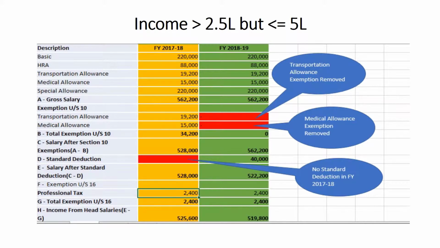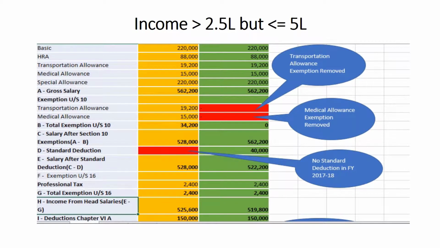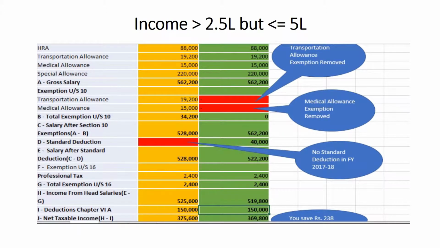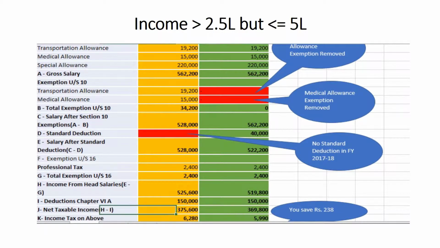We will consider the same professional tax of rupees 2,400 for both the financial years. Hence your income from head salaries is 525,600 for the financial year 17-18 while it is 519,800 for the financial year 18-19. We'll consider the same chapter 6A deductions of 1.5 lakhs and hence net income is 3,75,600 for the financial year 17-18 while it is 369,800 for the financial year 18-19.